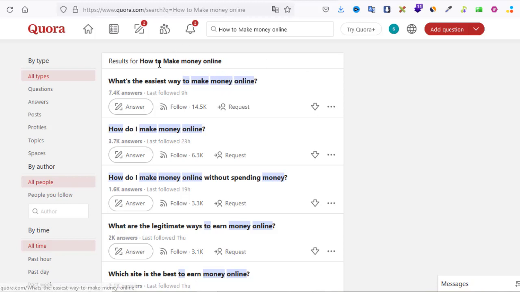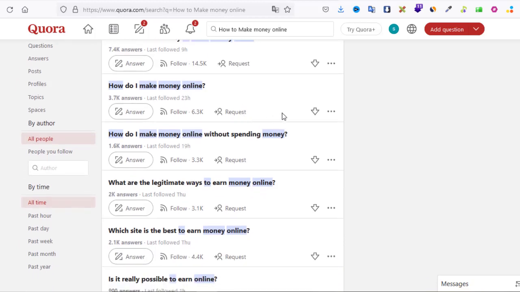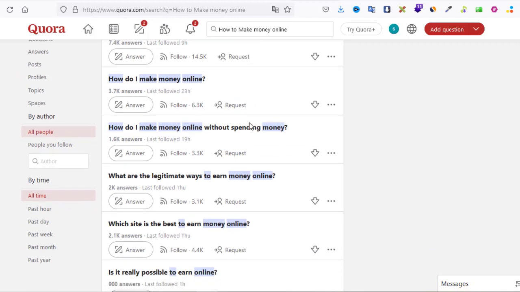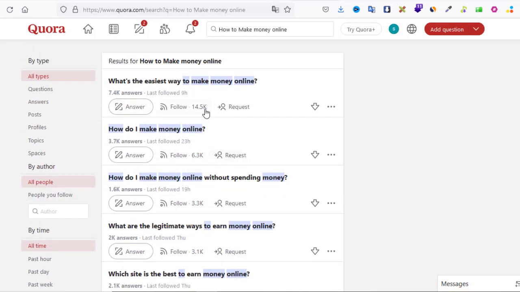You find a lot of questions, and it depends on where you are, because you can use this for other sections as well. You want to go for the ones that have the most followers, because if you answer this question, not only will you answer the person who posted it, you will also reach over 14,000 people who subscribe to this question. So you can reach 14,000 people from just one question.